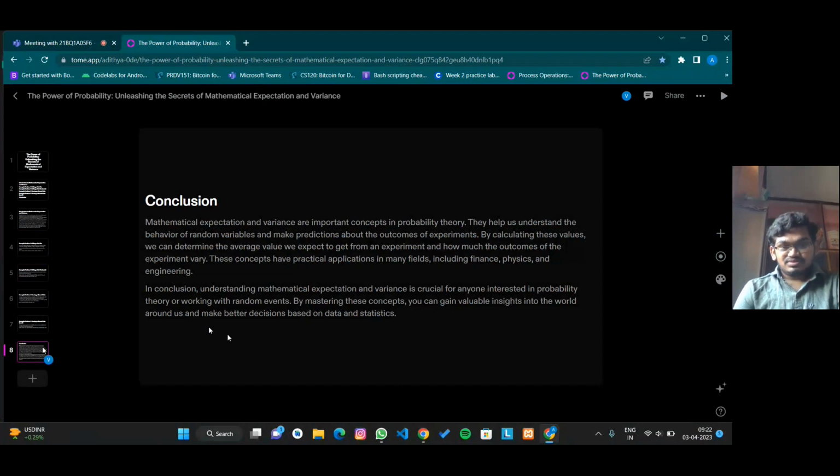In conclusion, understanding mathematical expectation and variance is crucial for anyone interested in probability theory and working with random events. By mastering these concepts, you can gain valuable insights into the world around us and make better decisions based on data and statistics.